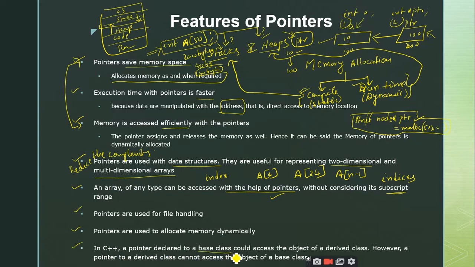As I told, we have an additional concept in C++ where you can create pointers for a class. So you can create a pointer to the base class from which you can access the objects of a derived class. But you cannot access the objects of the base class using the derived class, right? That means if you create a pointer for the derived class and try to access the objects of the base class, that is not possible, but the reverse is possible, where you create a pointer for the base class and by using that pointer you can access the objects of the derived class. Is it clear up to this point?